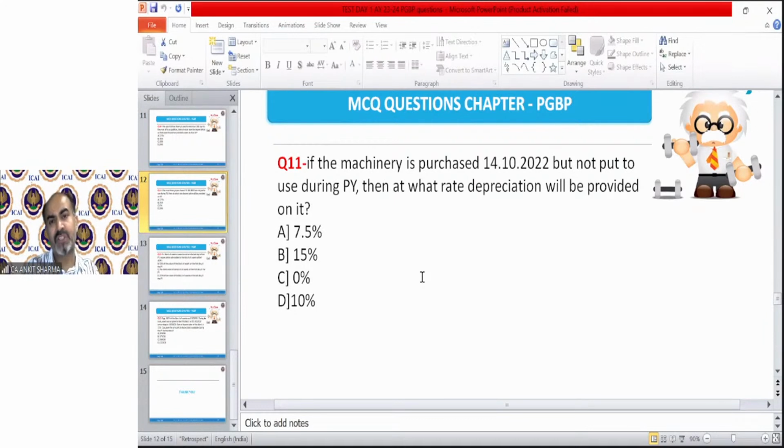If the machinery is purchased on 14th October 22, but not put to use during the previous year, then at what rate depreciation will be provided on it? Question number 11. Let's see how many of you are not sleeping. How many of you are still attentive? How many of you are still sincere, still focused on the study?